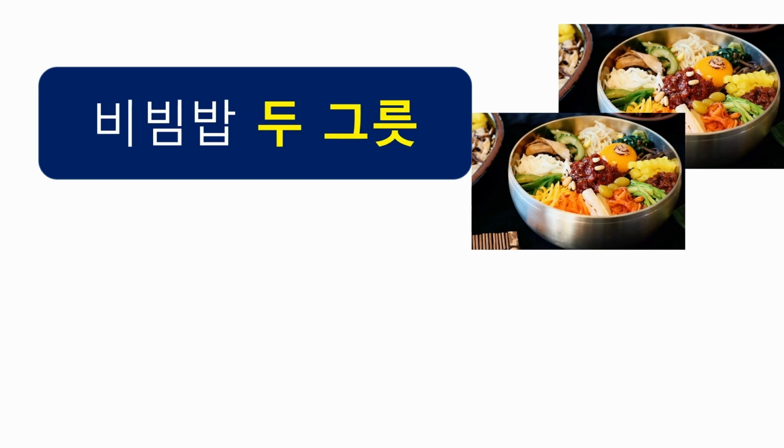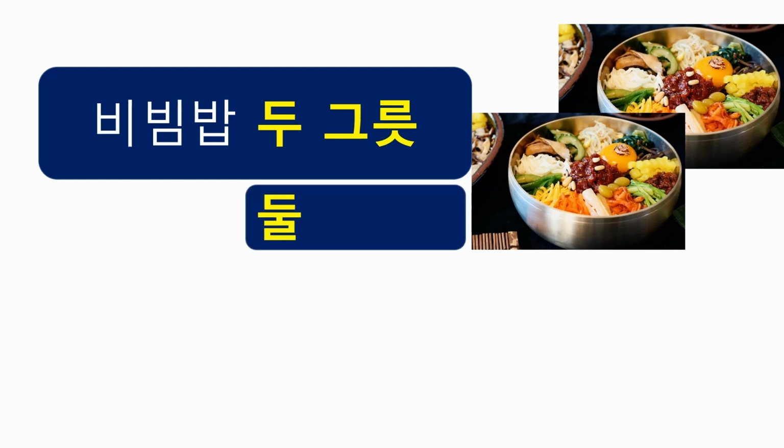I have a tip for you. If you have a hard time memorizing the unit noun, you can just say the number only without the unit noun. So, 비빔밥 2그릇 is grammatically correct, but 비빔밥 둘 is allowed as well.